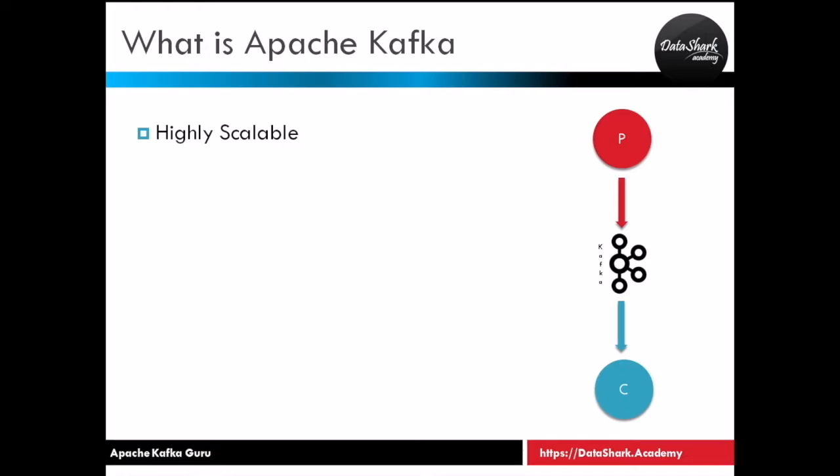We are learning about Apache Kafka. One of the key features of Kafka is high scalability, and I want you to understand what it means. Say you have a Kafka cluster with one producer here in the red circle and one consumer, the blue circle.